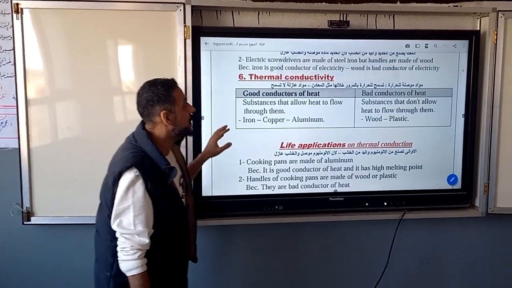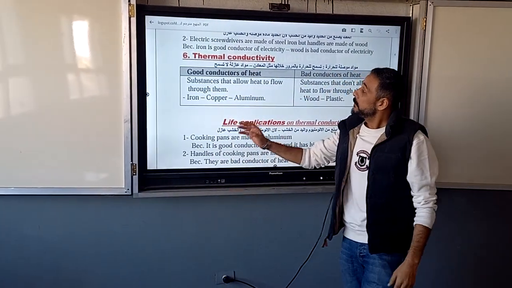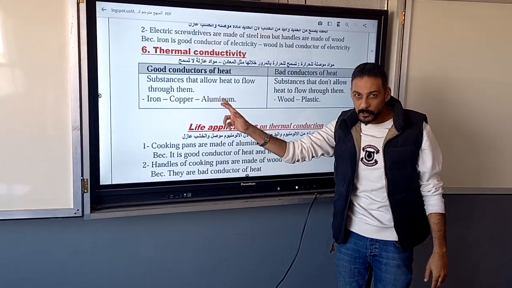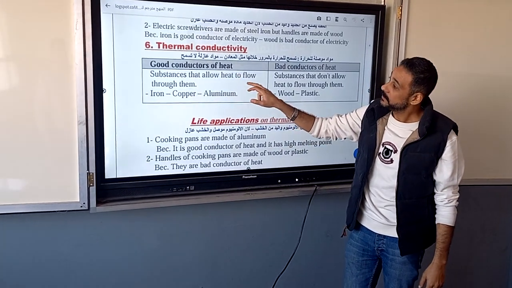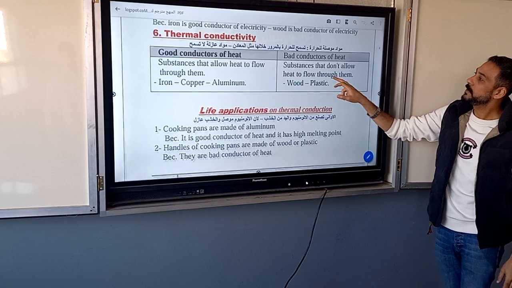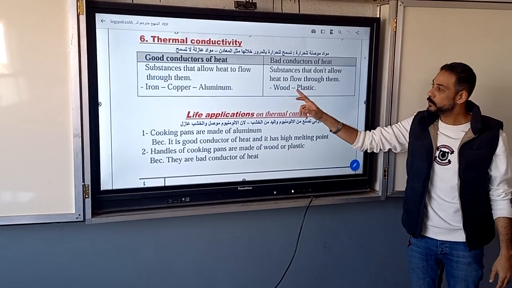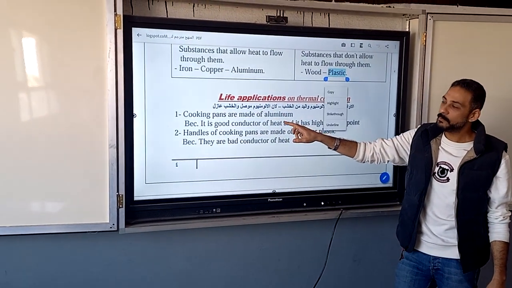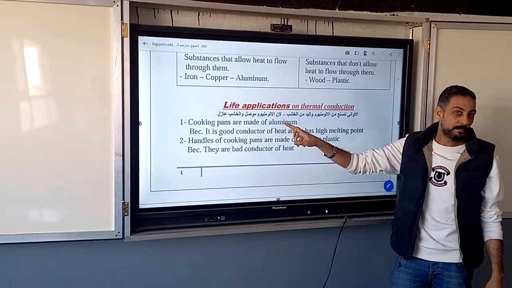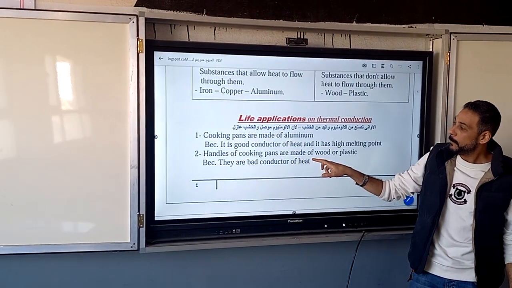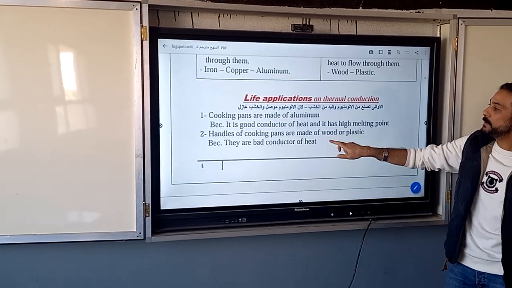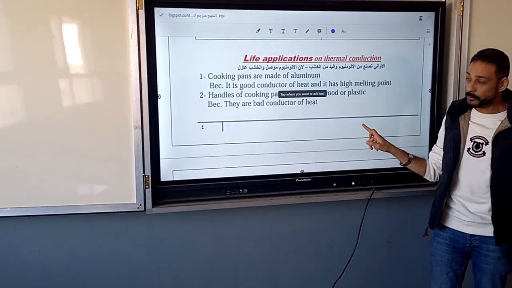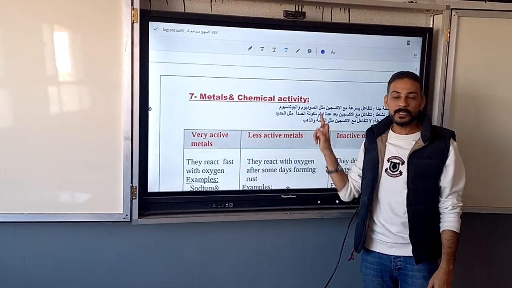Thermal conductivity. Like electrical conductivity, the matter that is a good conductor of electricity will also be a good conductor in thermal conductivity, like iron, copper, and aluminum. Bad conductors are like wood or plastic. In our life applications, cooking pans are made of aluminum because it is a good conductor of heat, but cooking pan handles are made of wood because it is a bad conductor. Thank you, and with my best wishes.